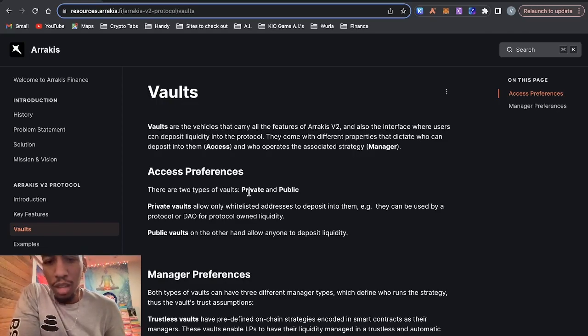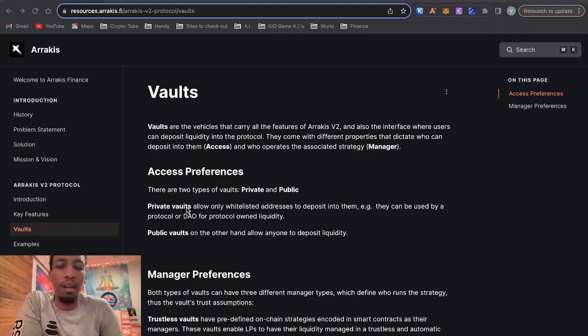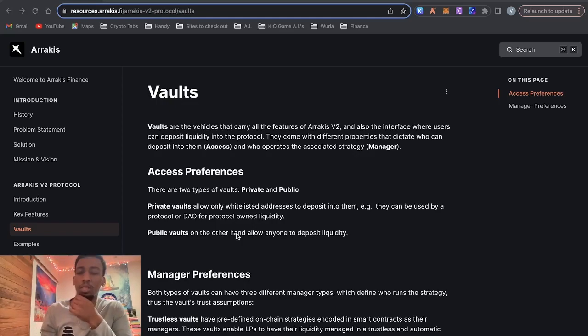It says they have two types of vaults here, which is pretty cool. They have private and public, and private vaults allow only whitelisted addresses to deposit into them. For example, they can be used by a protocol or a DAO for protocol-owned liquidity. And obviously public vaults are open to anyone. So I feel like that's pretty cool. Like, let's say I would prefer to use something like Enzyme for this because it gives you the performance, it gives you what pools they're in, it gives you way more data.